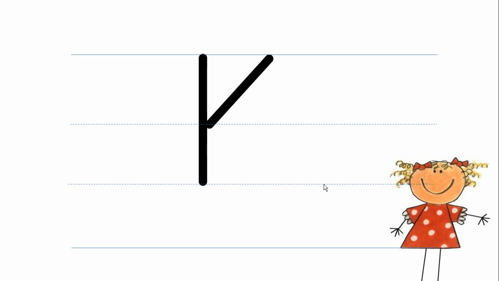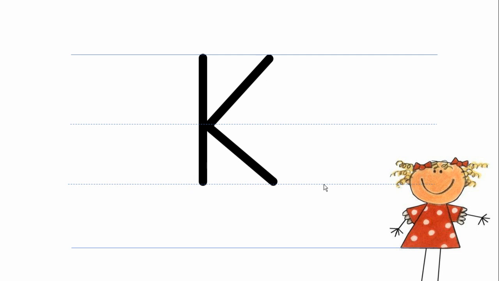After that, from the very same point where the slanting line touches the straight line, make another line towards the third line in the same slanting position. And there you have a capital K.